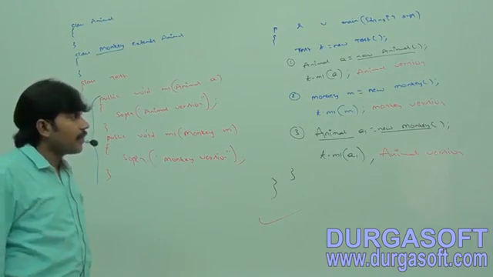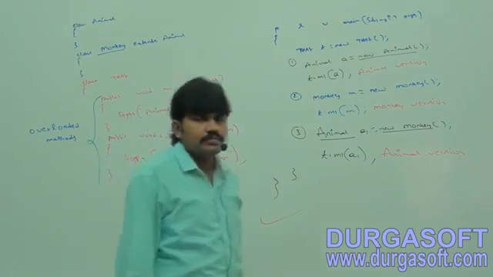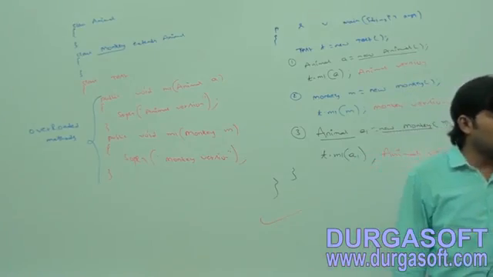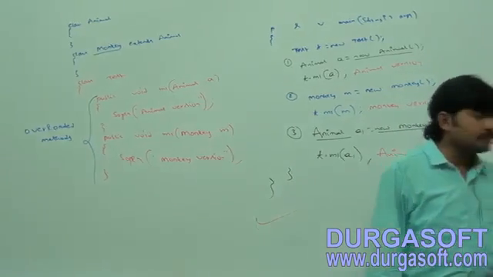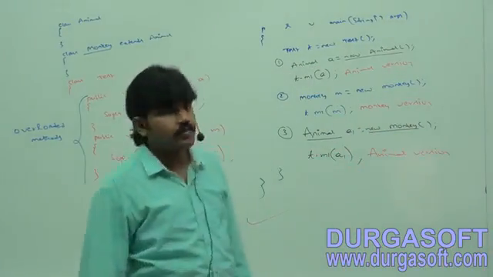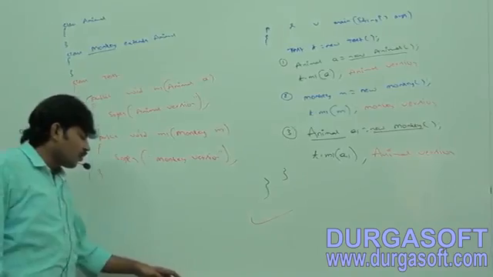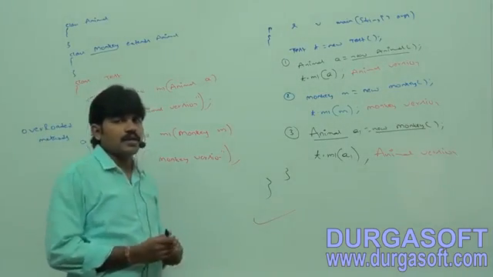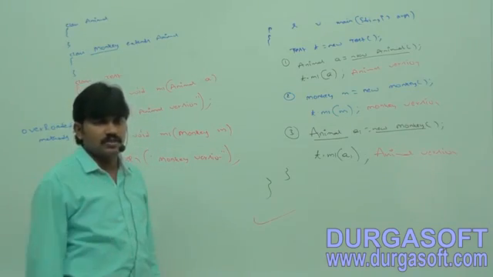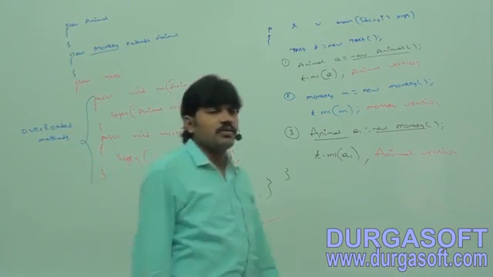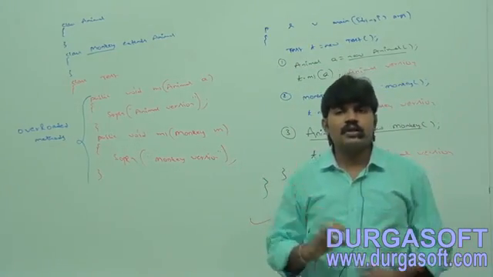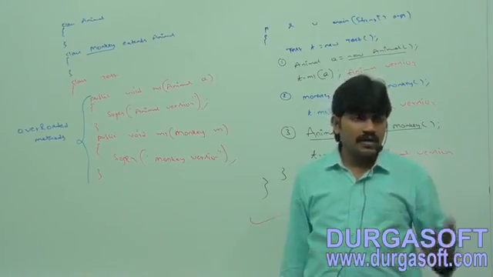In overloading, the runtime object won't play any role. That's all. So these are various loopholes related to overloading. Now in the next session I will talk about the overriding concept.